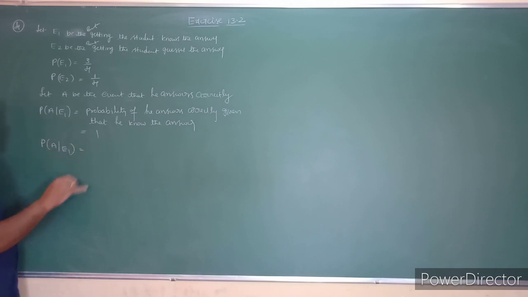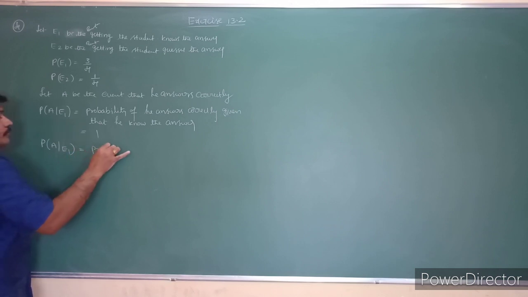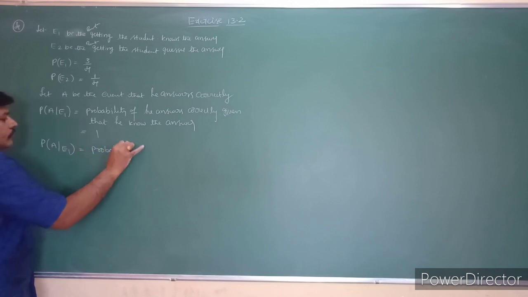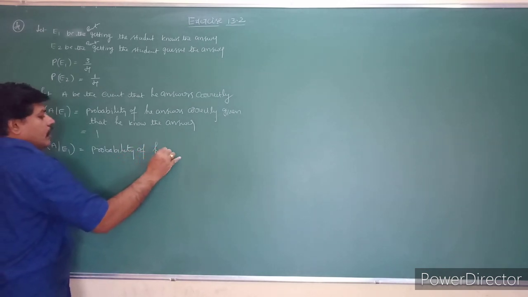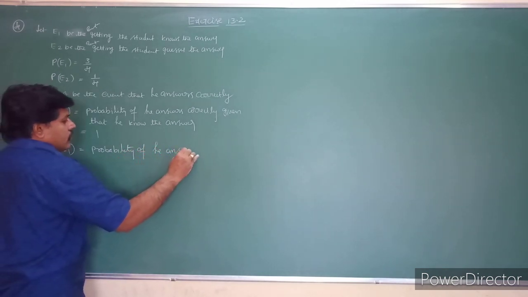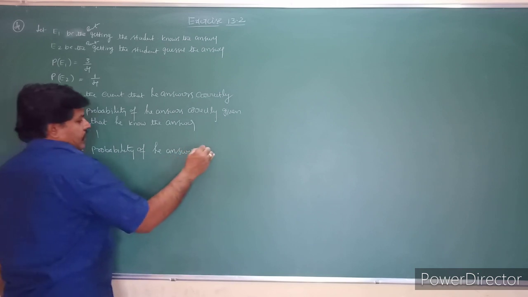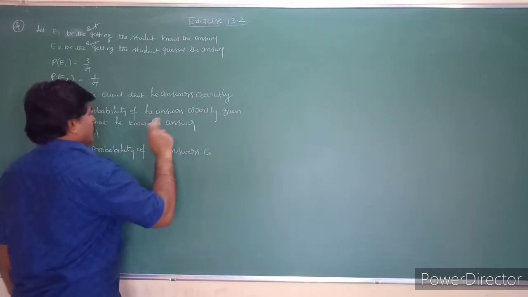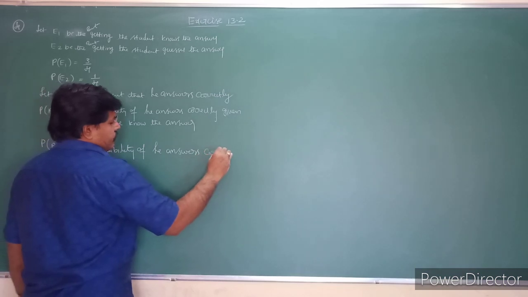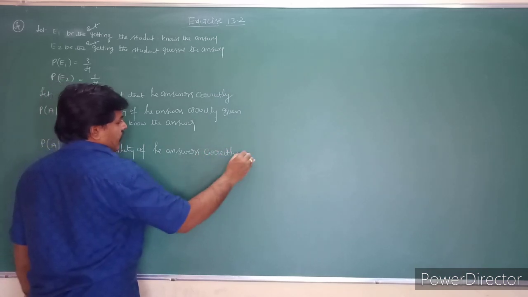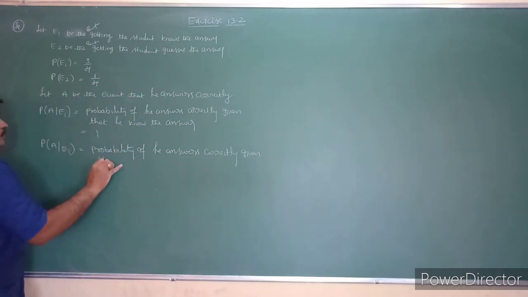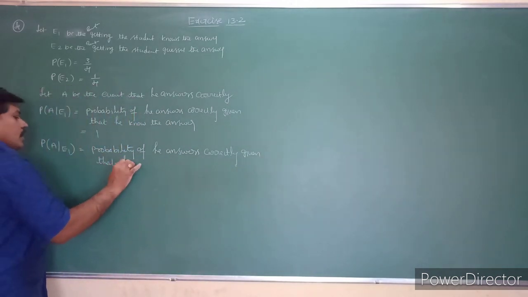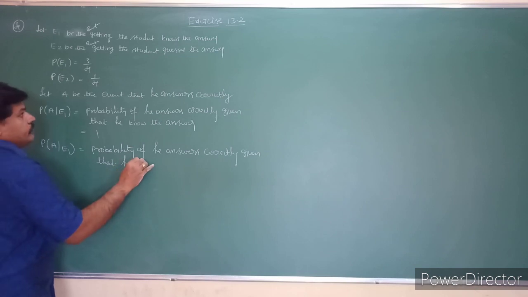So see the next one is probability of A given E2. So probability of A given E2 is nothing but the probability of he answers correctly given that he guessed the answer.